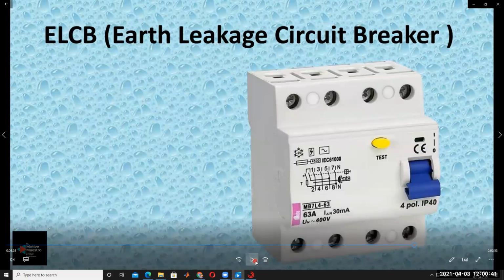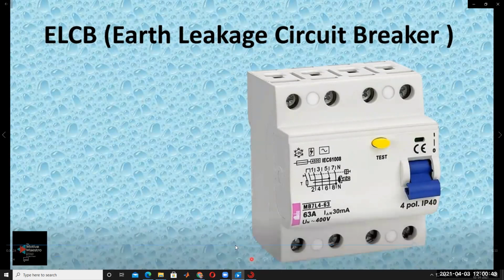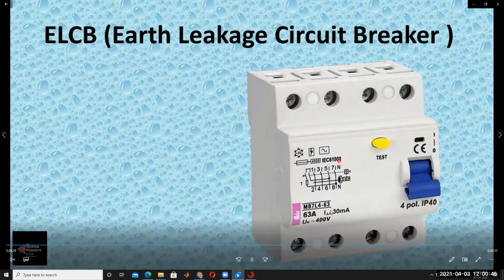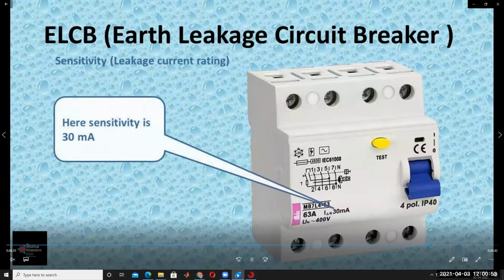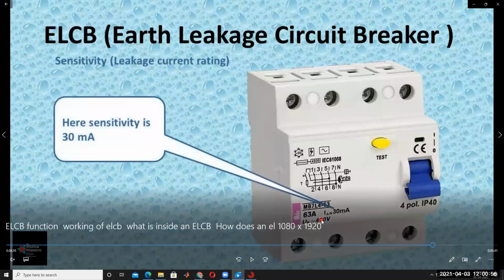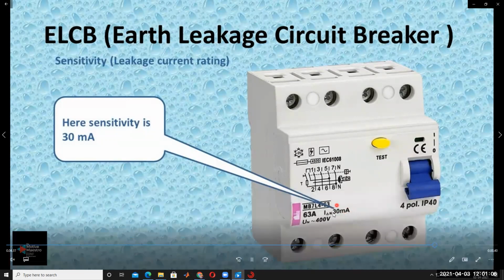This earth leakage circuit breaker is called a 4-pole earth leakage circuit breaker: 1, 2, 3, 4, four poles.